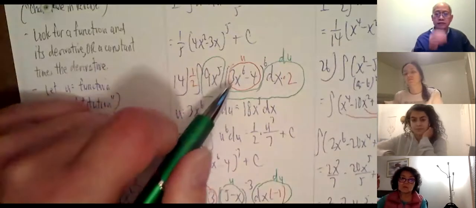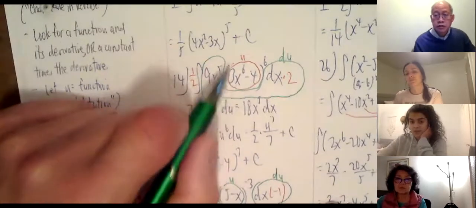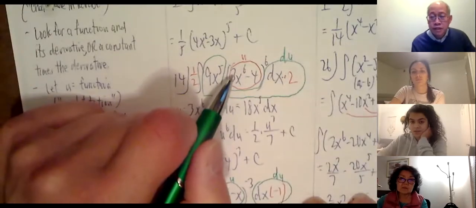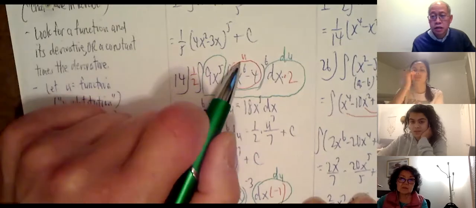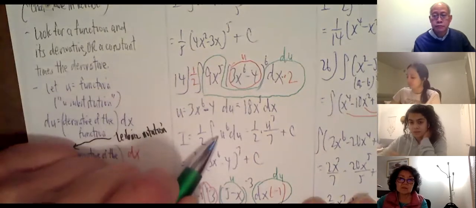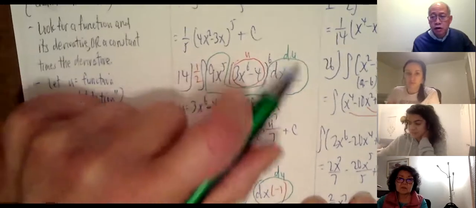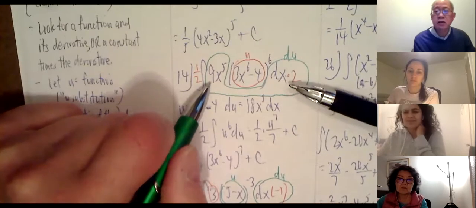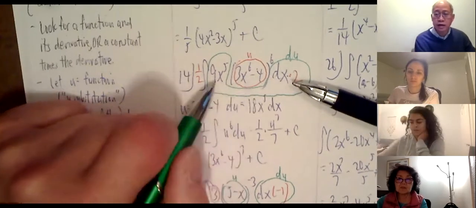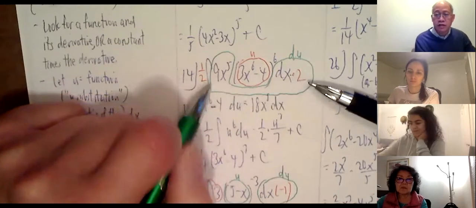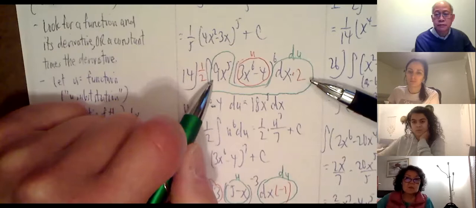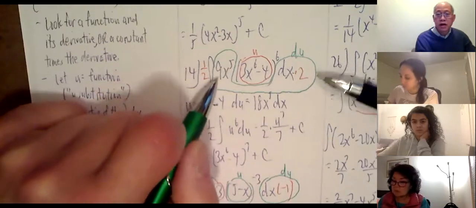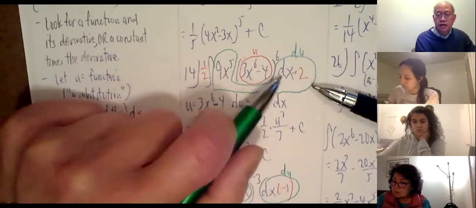So what's all this red and green stuff? 3x to the 6 minus 4 is my u. So the next step, instead of writing the whole expression to the 6th power, is going to be u to the 6th power. And then in green, all of this stuff. You might say, they're not together, but it doesn't matter. Multiplication is commutative, which means you can change the order anytime you want. So I can pick this up and move it over there. Within this green region, I have 9 times 2, 18, x to the 5th dx.